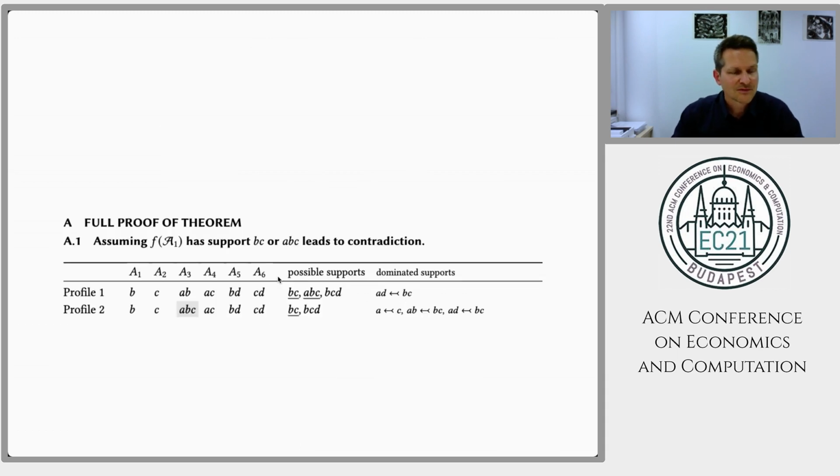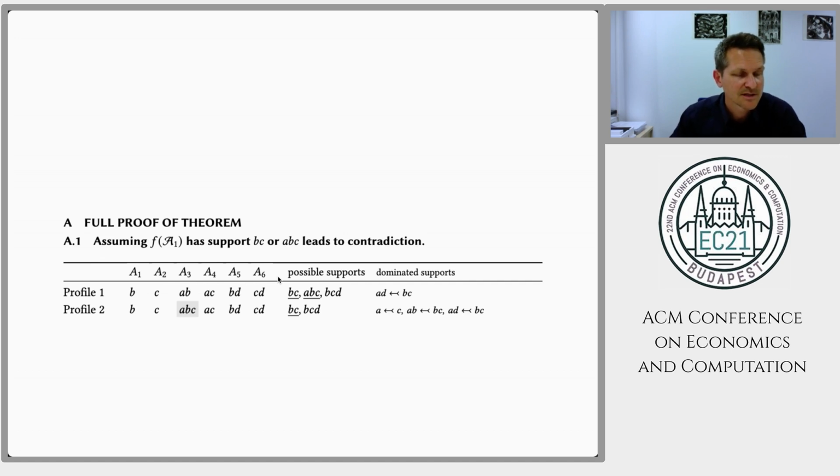So essentially the proof is a list of preference profiles. So here we have a first profile. So we have 6 agents and 4 different projects, and those here are the approval sets. And the axioms impose certain restrictions on which projects can actually receive a positive amount of money. And our proof only considers the supports of distributions. So we do not care how much of the resources is actually spent on a project. We only need to know whether it's a positive amount or not. So we are only interested in the support of a distribution.